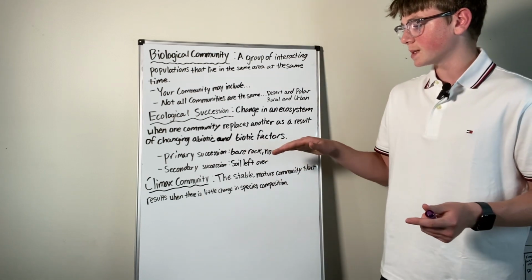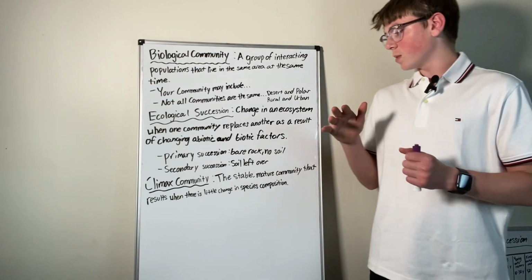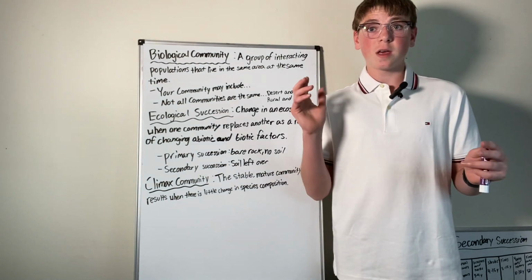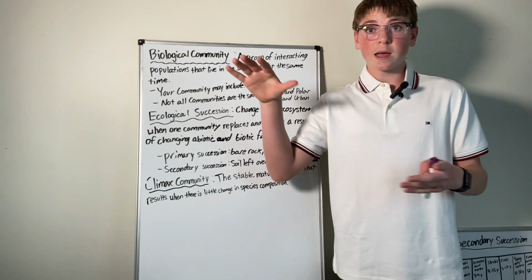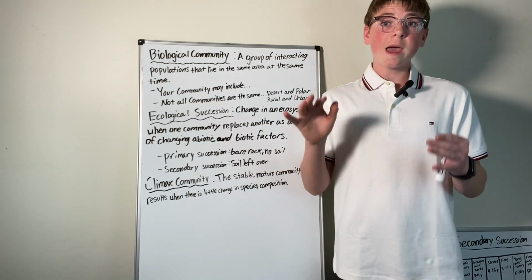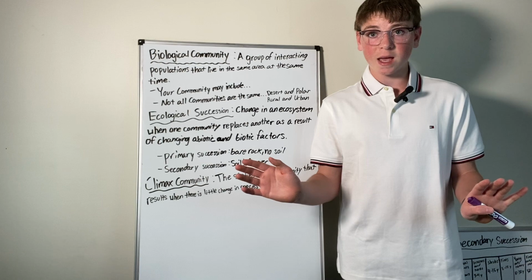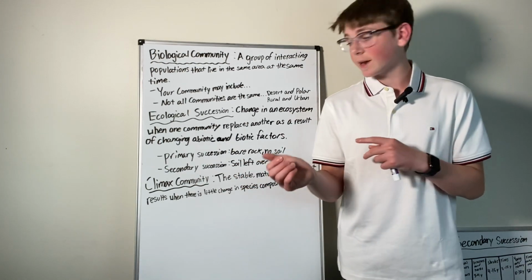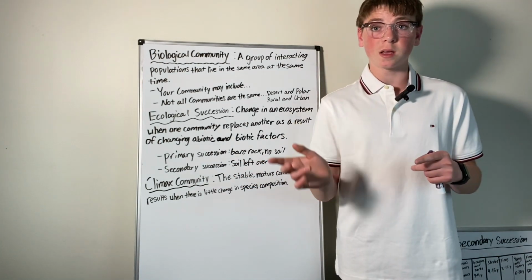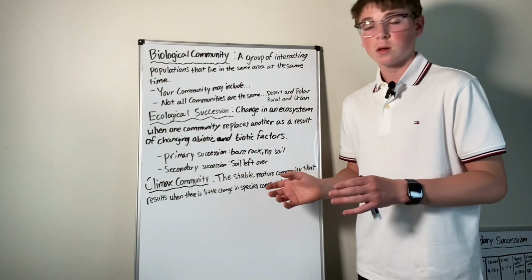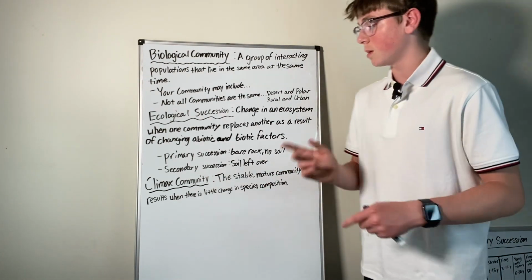And there's primary succession, which happens basically when there's just bare rock and there's no existing soil. So it's like if there's a glacier and it moves or melts and then just bare rock, like a big land of rock is left behind. There's no soil on it. That will be primary succession. There will be things called founder species, pioneer species, and they will come along and make soil.